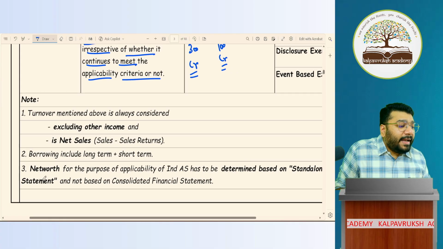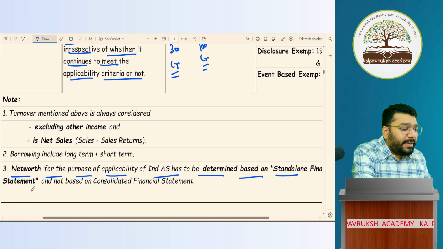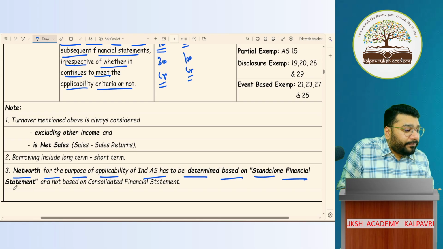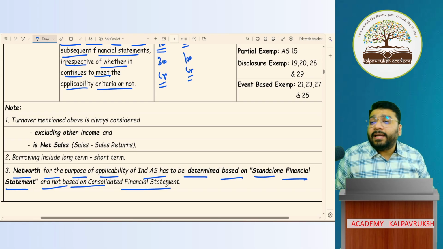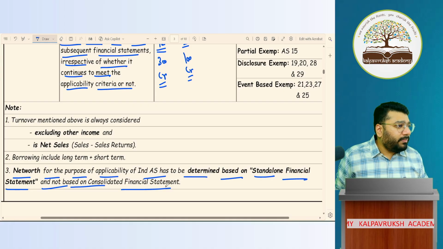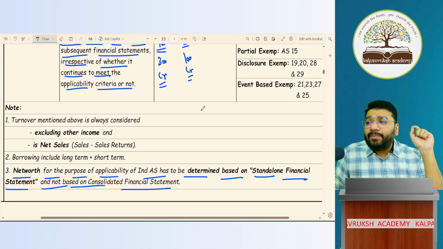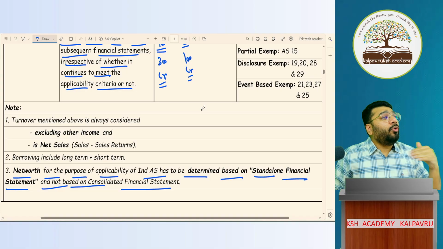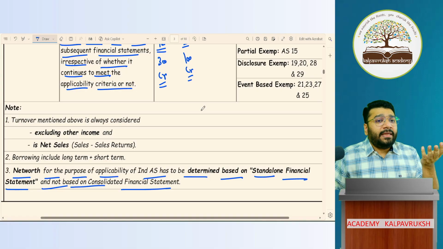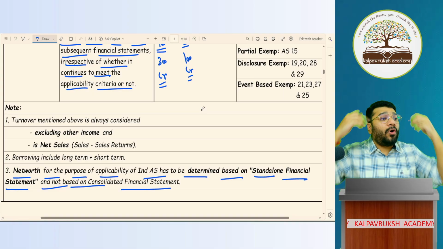Now, net worth for the purpose of applicability of Ind-AS has to be determined based on the standalone financial statement, and not based on the consolidated financial statement. Since all of you have not done consolidation, you will not know it, but I'll just tell you what consolidation is. Consolidation of financial statements is a procedure where, when you have more than one group company, you will merge the financial statements. That is, you'll merge the balance sheets of all the companies together.